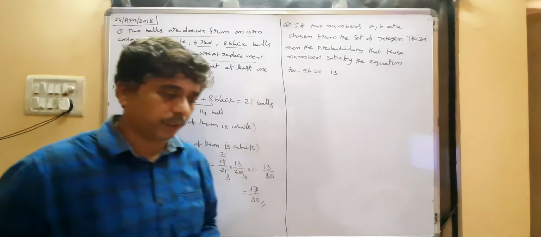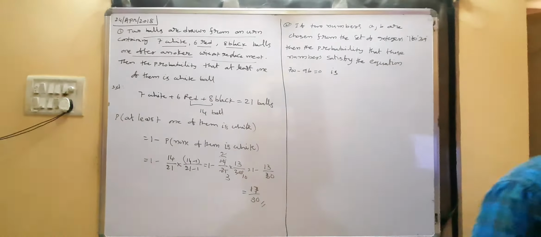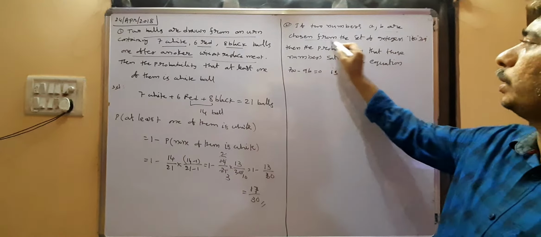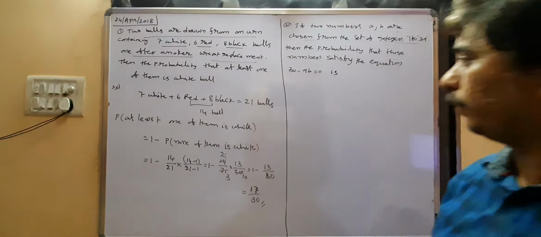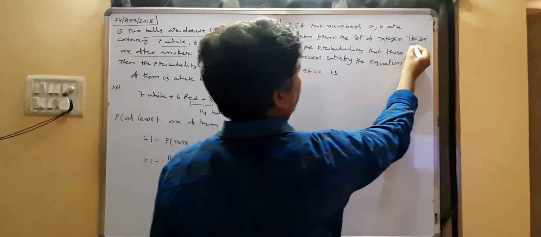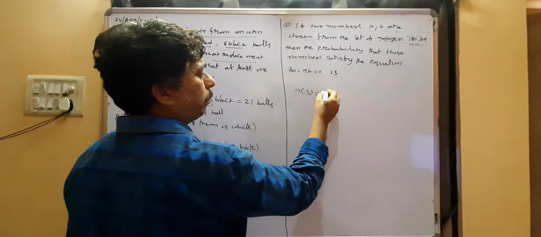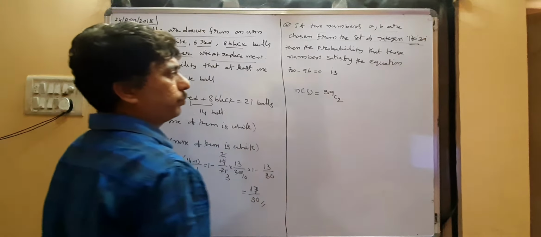Coming to the next question. Two numbers A and B are chosen from the set of integers 1 to 39. Total 39 integers are given, so n of S, selecting two numbers from 39, is 39 C2.